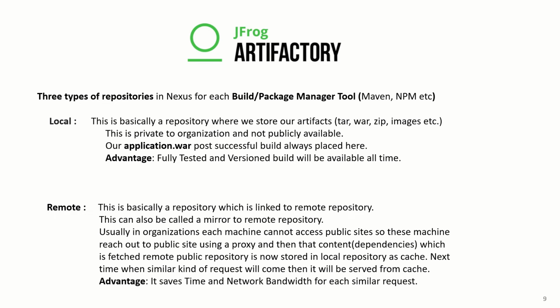To bring that security piece into the picture, organizations usually make these kinds of configurations. So a remote repository is very necessary to put security first.